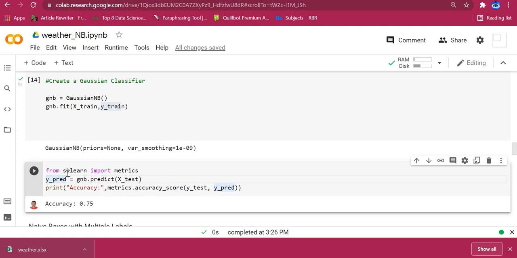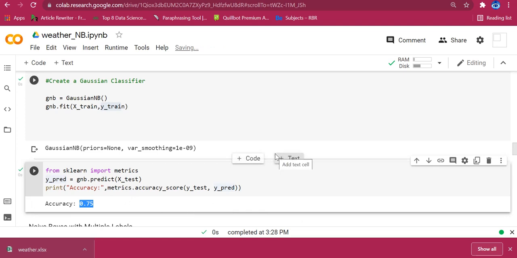Accuracy is also there in the sklearn package. From sklearn we are importing metrics, so metrics dot accuracy score. For calculating the accuracy, we have to give the testing labels as well as the predicted ones. If you execute it, the accuracy we are obtaining is 0.75.